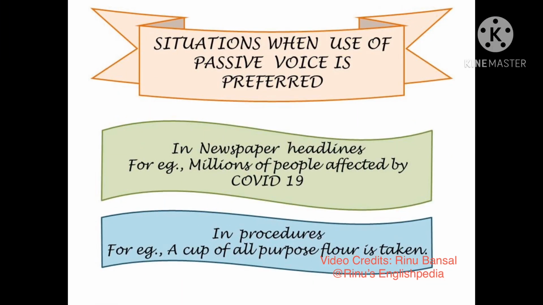The passive voice is also used in writing the newspaper headlines. But in such cases, the helping verbs, that is the to be forms of the verb, are not to be used. For example, millions of people affected by COVID-19. We will never say that millions of people were affected. Were is not to be used in newspaper headlines.